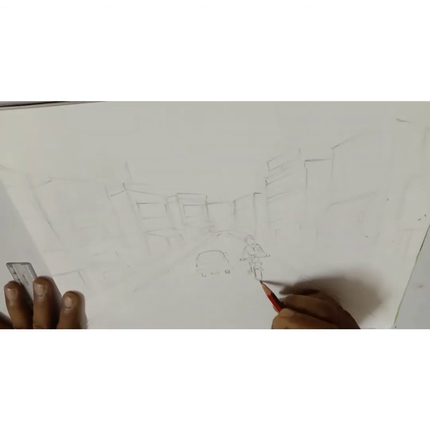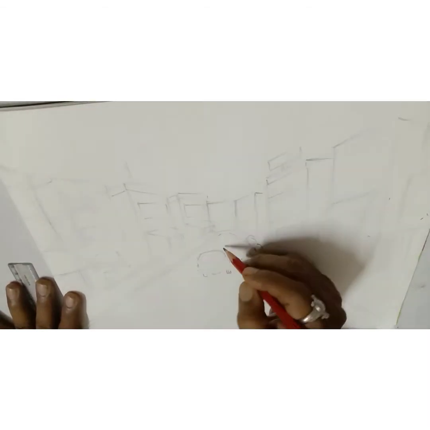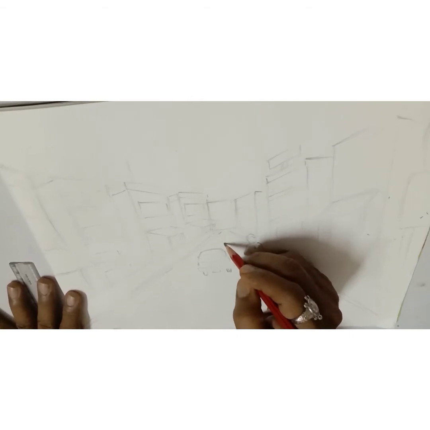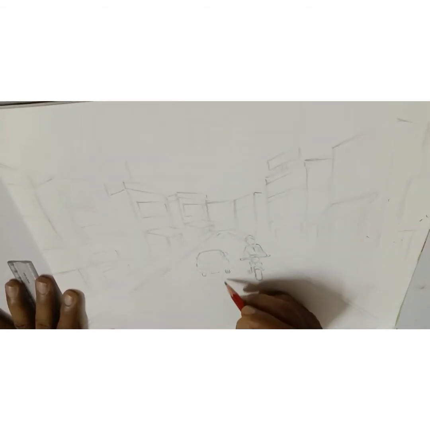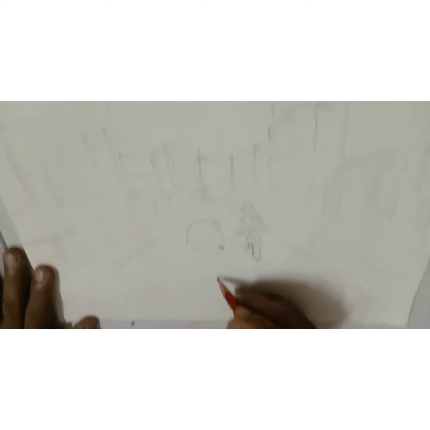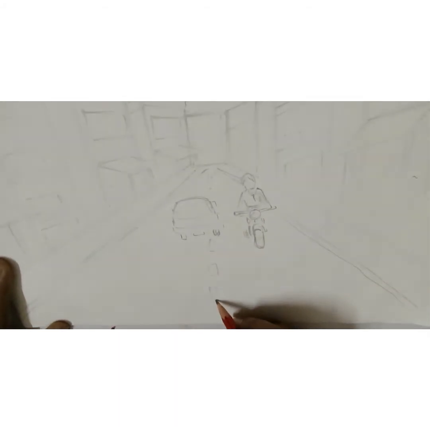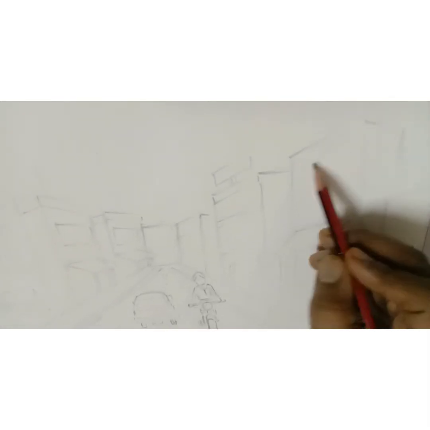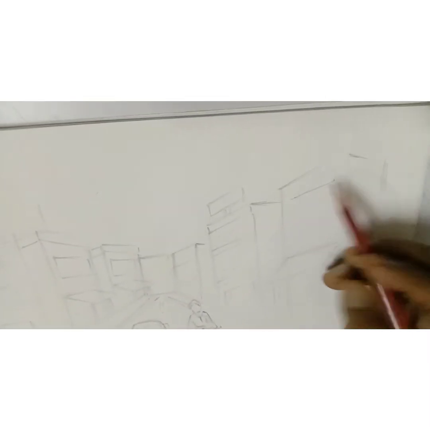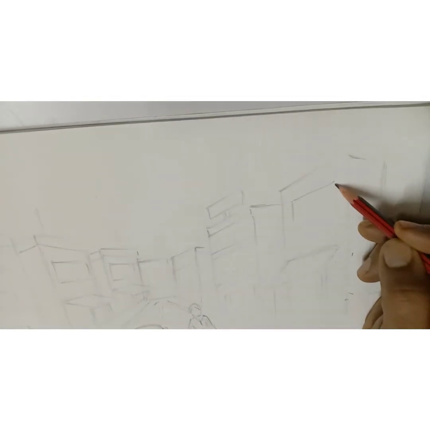So in this way we are going to show the vehicles also and the center of the road. As you are seeing the view, you are going to draw that. After that, you are going to make the lines which you got perfect a little darker.